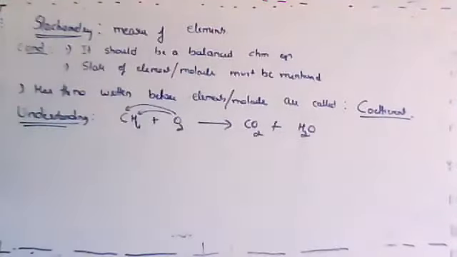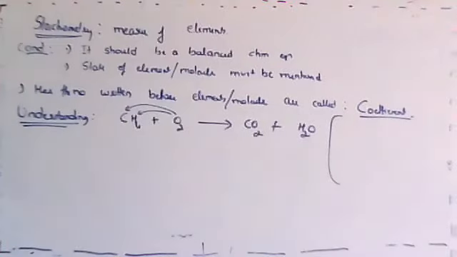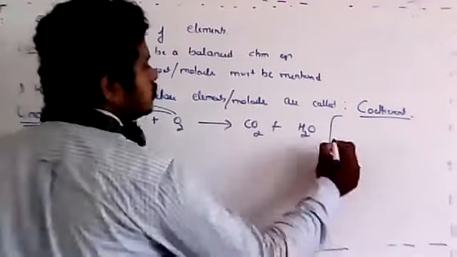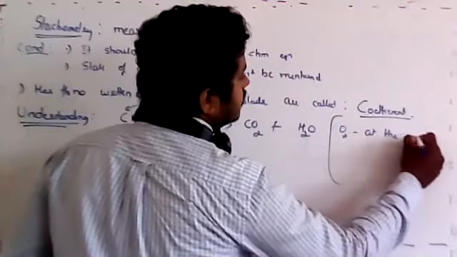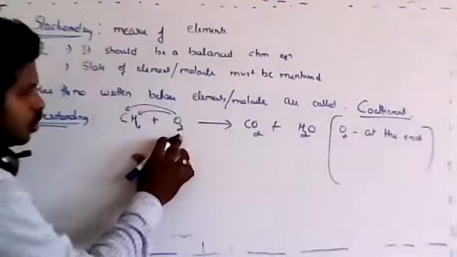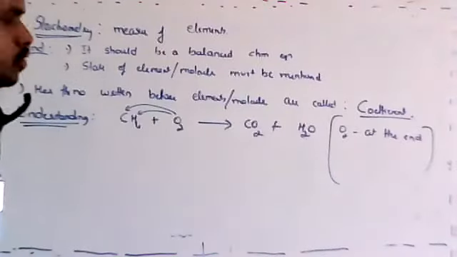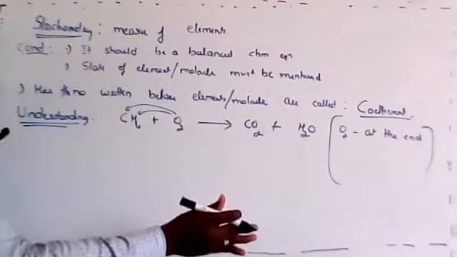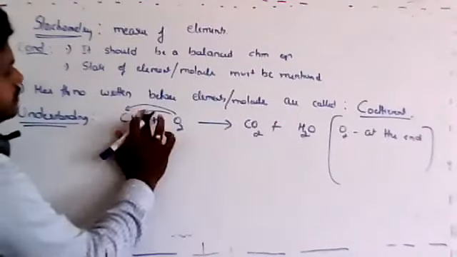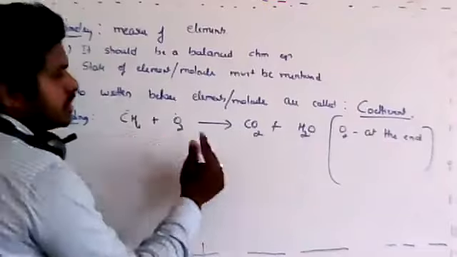To balance this one, there's a simple way. After writing this reaction, you have to balance oxygen at the end. Remember this one? You can balance this O2 at the end. It means it should be balanced only at the end. You should not go for balancing oxygen initially. Initially, all other elements should be balanced except the oxygen. Let me start balancing this one. You can see that there is only one carbon. You can write in this way also.